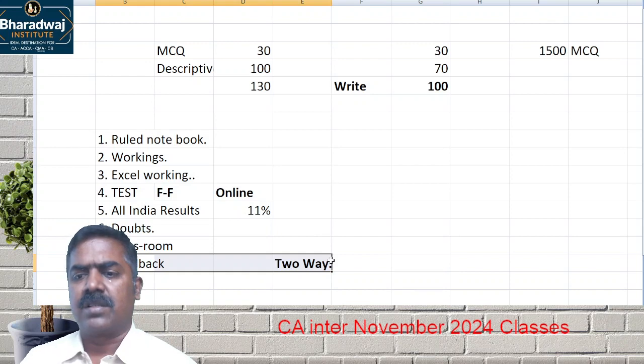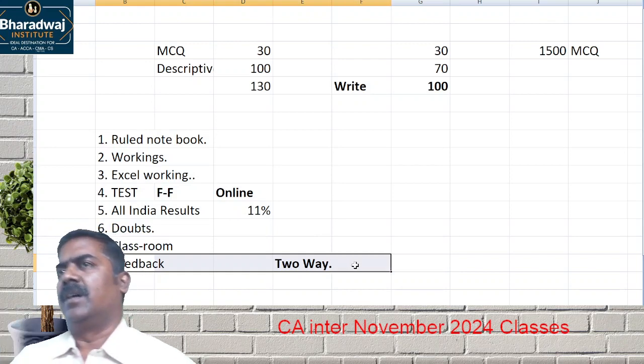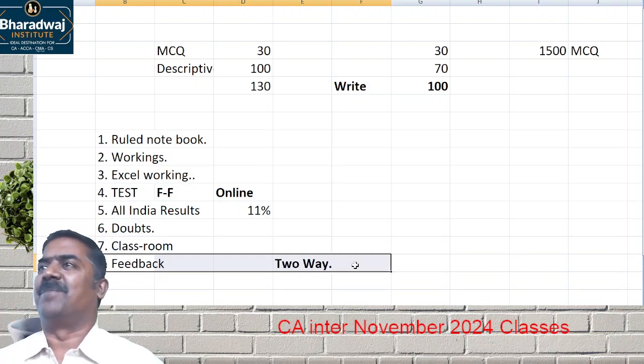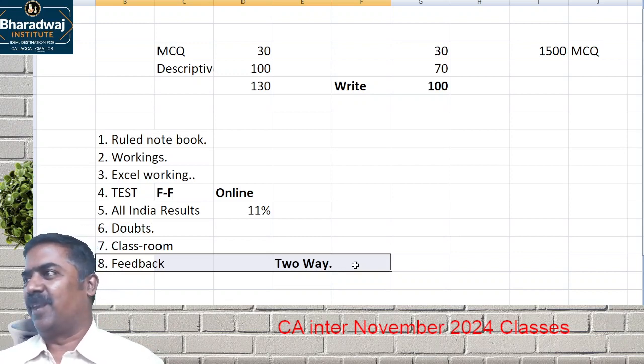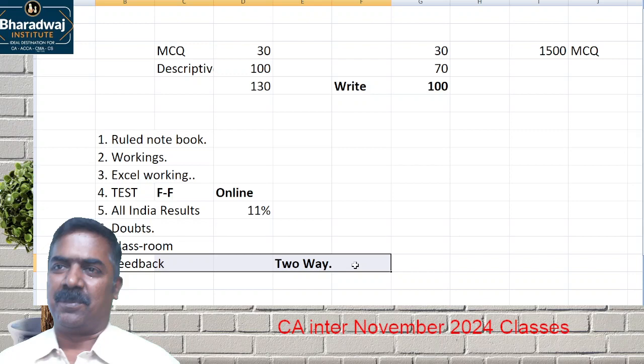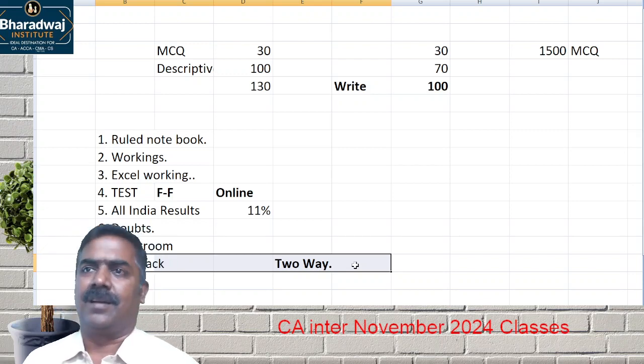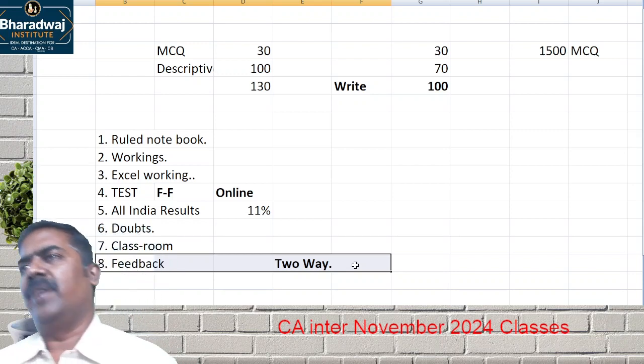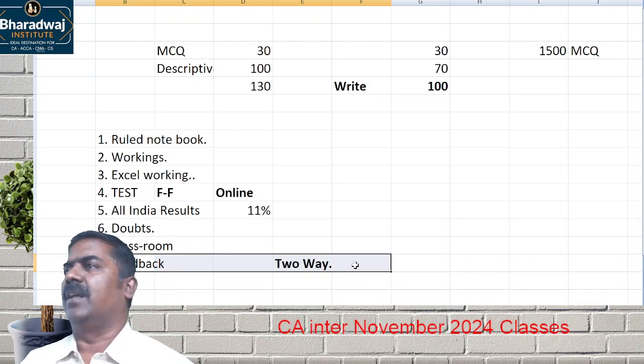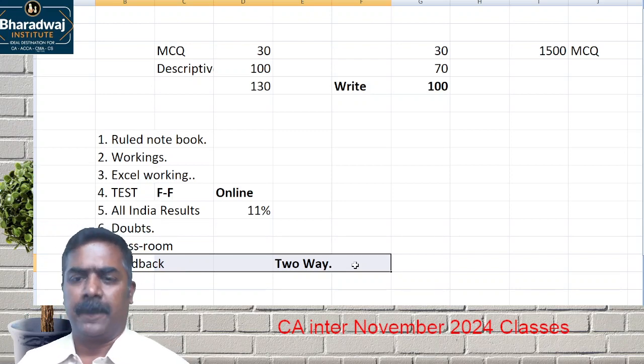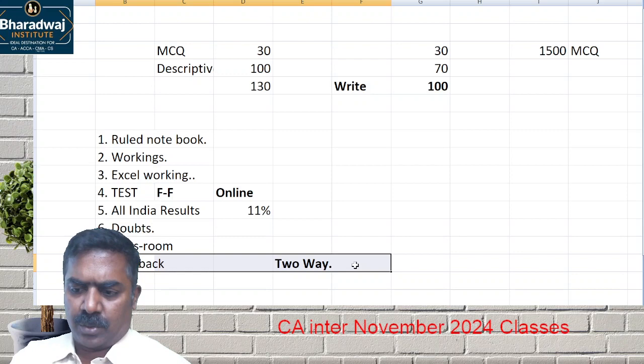This is most important, because don't come and tell me in September, "Sir, whatever you taught, I'm not able to understand." That will not be useful for you, and it will not be useful for me. Feedback should be concurrent. Only when the feedback works concurrently will we be able to succeed. So with these few words, let me go into the first chapter of accounts.